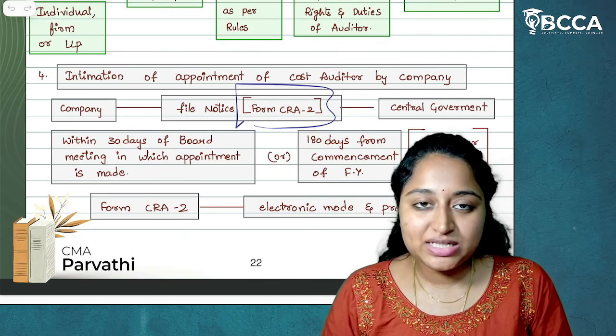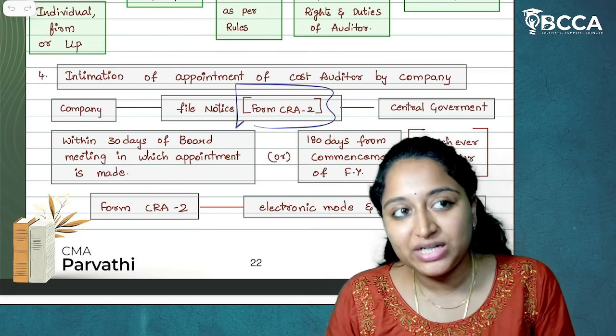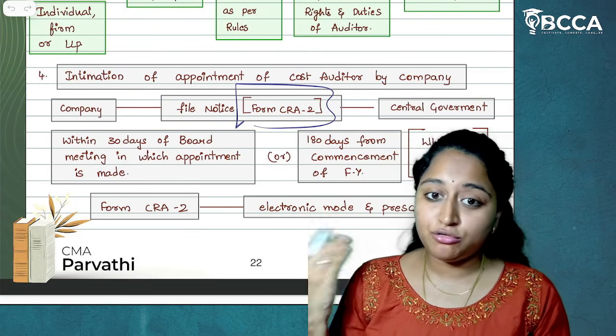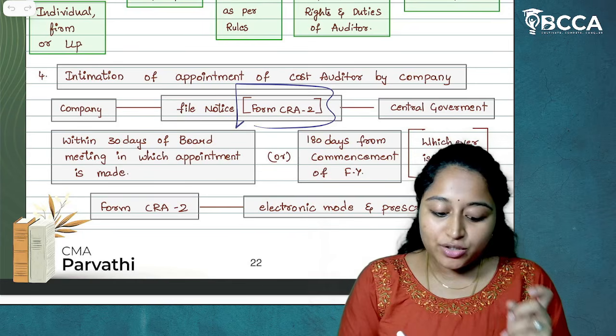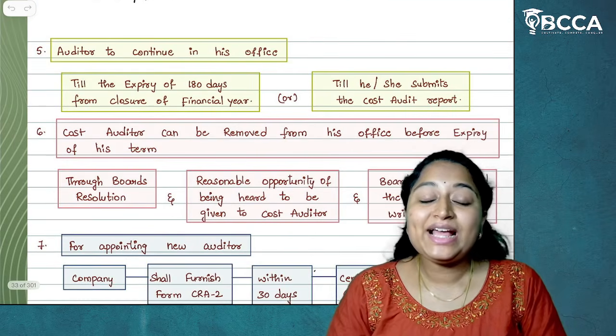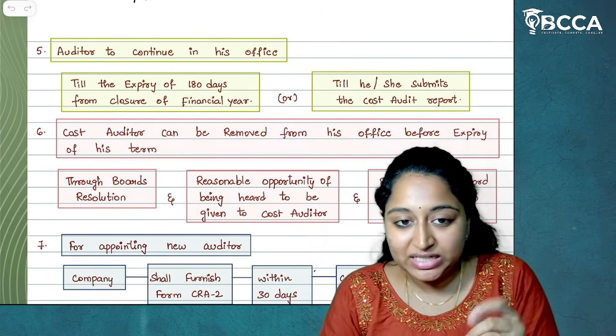Why am I discussing all these limits? Because any of these limits can be tested as MCQs. It doesn't mean that only those MCQs can be repeated again. No, conceptually also MCQs can be tested. Okay, so in form CRA2, the intimation will be made. And after that, can they resign from office? The answer is yes. Can they be removed from office? The answer is yes.